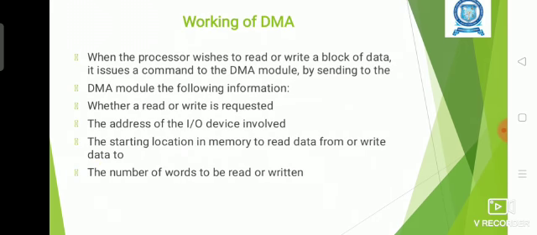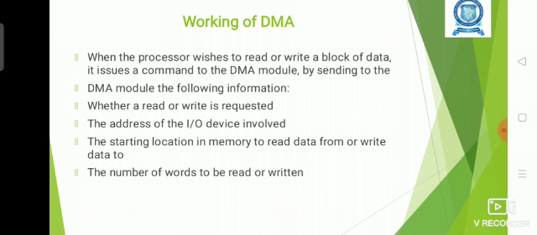Now we can see the working of DMA. The DMA operation will be requested by a particular input output device. Whenever a device wants to transfer data into the memory, that particular input output device will send the DMA request to the processor.